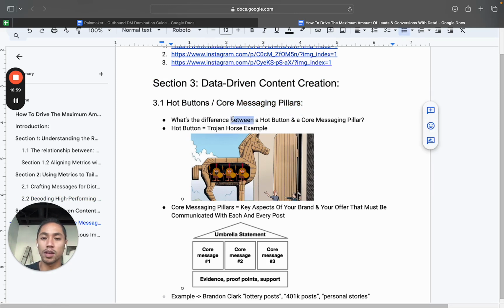The question you might be asking is, what's the difference between a hot button and a core messaging pillar? Well, the hot button is kind of like a Trojan horse. I don't know if you know the story of the Trojan horse and how it came about. Basically, the Trojans could not infiltrate this city. They put it under siege, under onslaught, and there's this big gate, and they couldn't do anything about it. So instead they sent a peace offering, and they said, hey, we're not